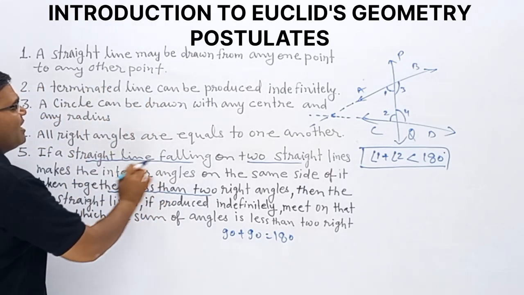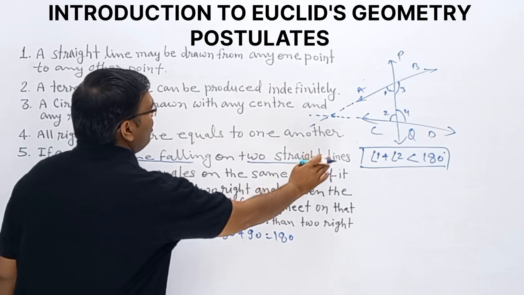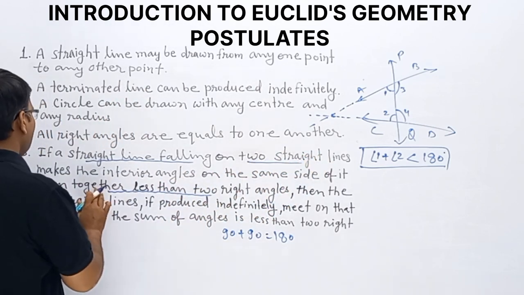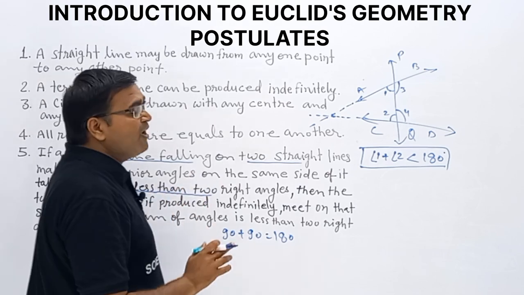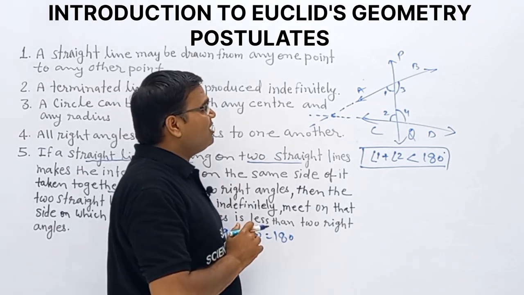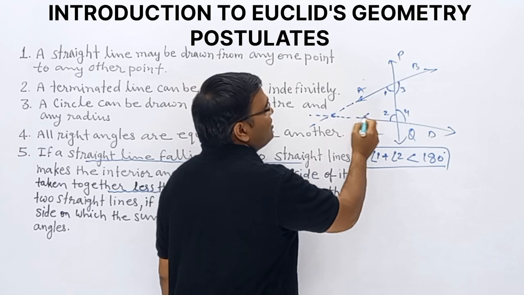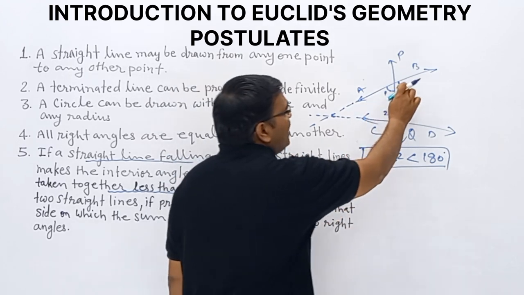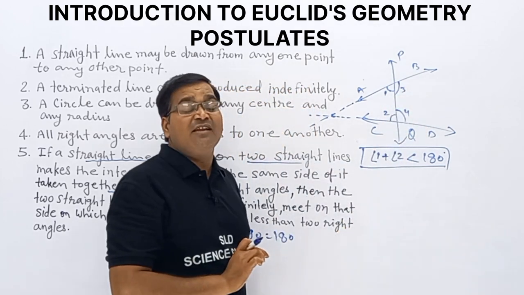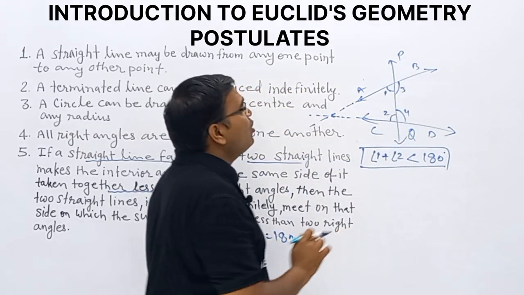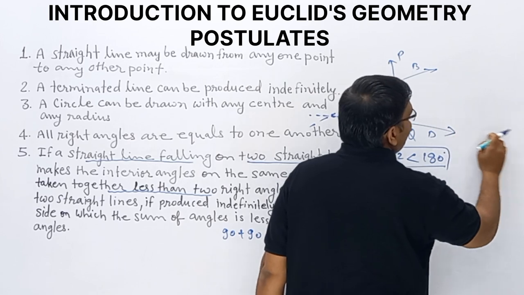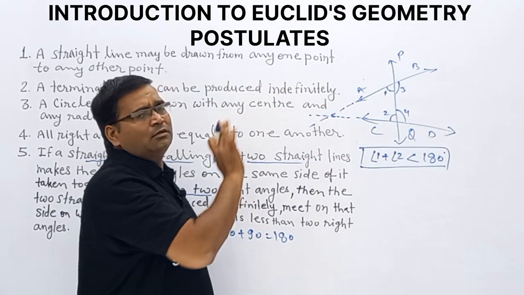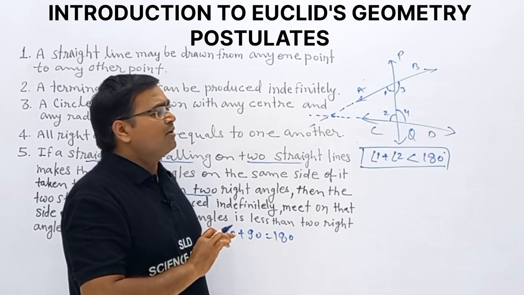The meaning is: two straight lines, one straight line falling on them, then interior angles on the same side taken together less than 180. When? Once these straight lines produced indefinitely meet at a point. We cannot say the two interior angles on the same side are less than 180 if, when produced indefinitely, the two straight lines do not meet at a point. They will not meet. Clear?